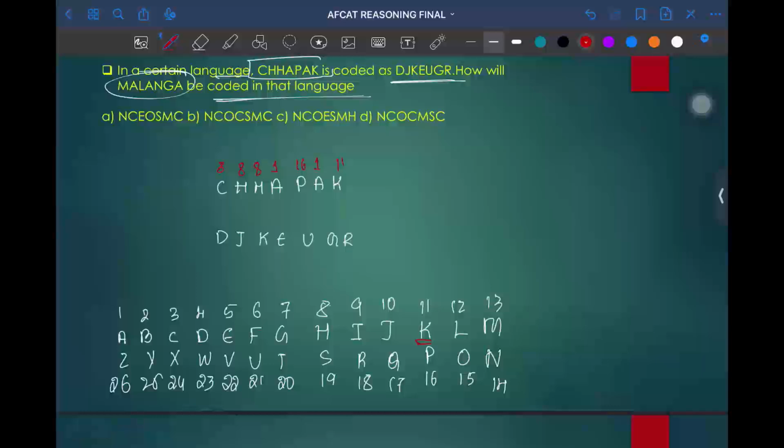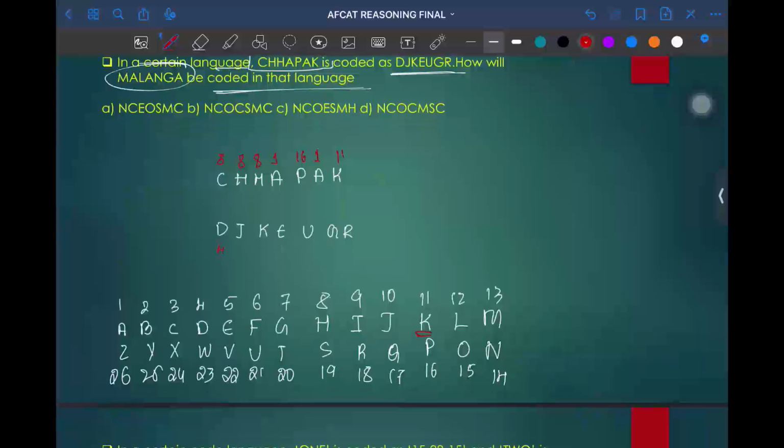What will be the position of D? D position will be 4, J position will be 10, K position will be 11, E position will be 5, U position will be 21, G position will be 7, and R position will be 18.